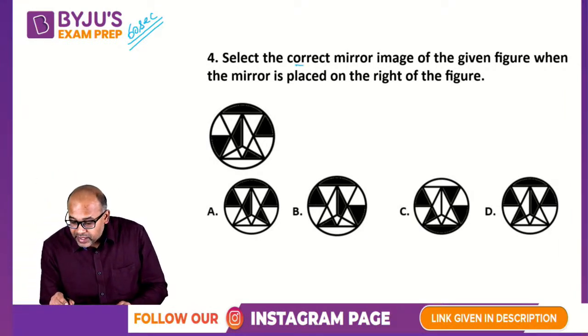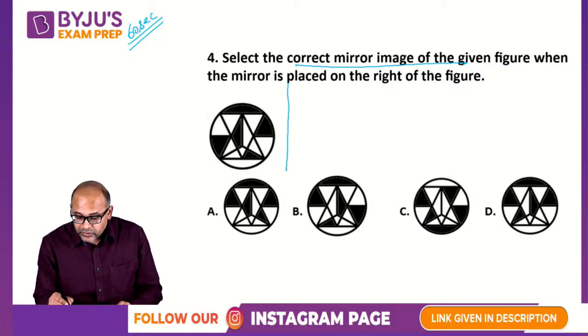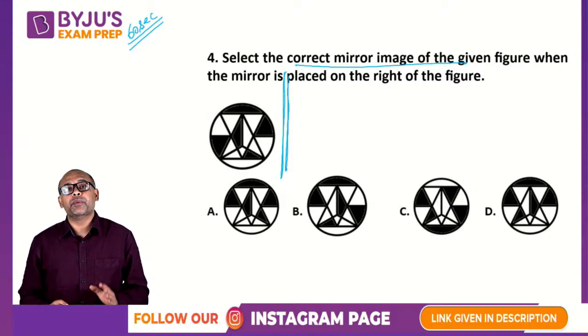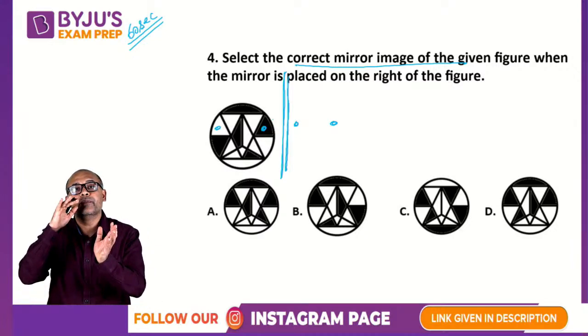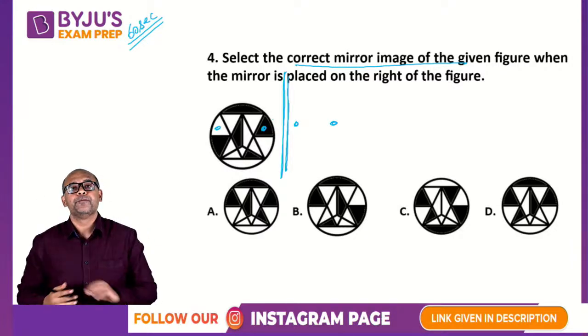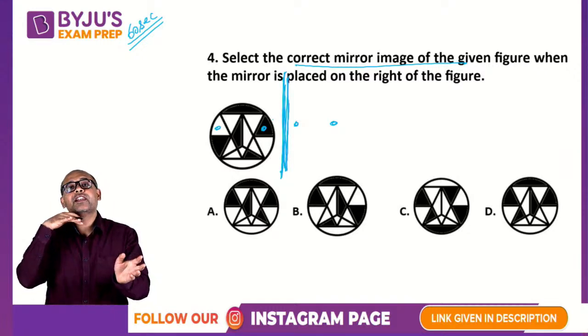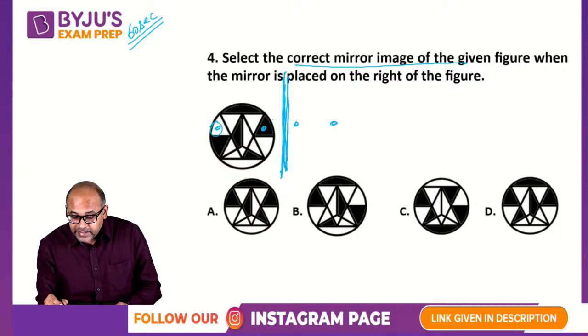Right, so what's the answer to this question? We are looking at a mirror image where the mirror is placed on the right side of the figure. So here is the mirror image. One of the things you need to know about mirror images is that the nearest portion will be coming here. This portion will be coming to the right hand side. So it's like the thing is getting flipped. When the mirror is over here, your image will get flipped. That's the logic. Flip means the white will be on the right side.